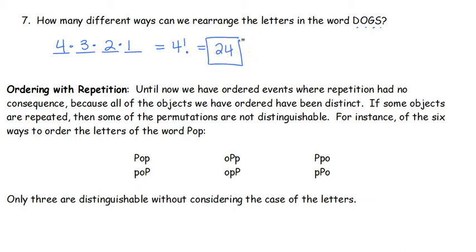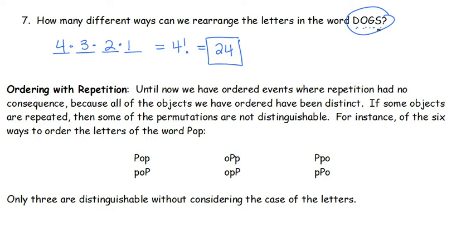Now we're going to look at ordering with repetition. Until now, when we have ordered events, repetition had no consequence because all of the objects we've ordered have been distinct. So when you had 12 books, or you have words like dogs, D-O-G-S, each of those letters are different, which means you have distinct answers when you rearrange them. Sometimes objects are repeated, and then the permutations are not distinguishable.